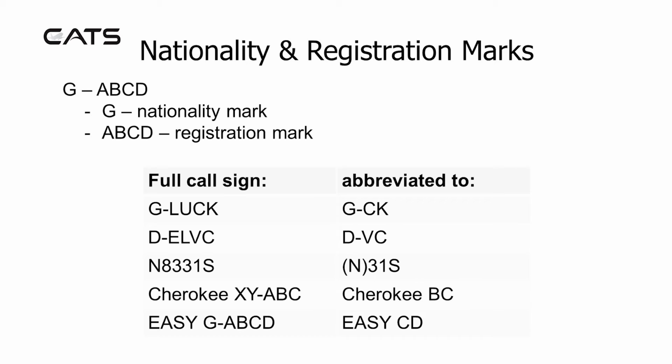For example, Golf Lima Uniform Charlie Kilo, Delta Echo Lima Victor Charlie, November 8331 Sierra, Cherokee X-Ray Yankee Alpha Bravo Charlie, Easy Golf Alpha Bravo Charlie Delta are abbreviated to Golf Charlie Kilo, Delta Victor Charlie, November 31 Sierra, Cherokee Bravo Charlie, Easy Charlie Delta.